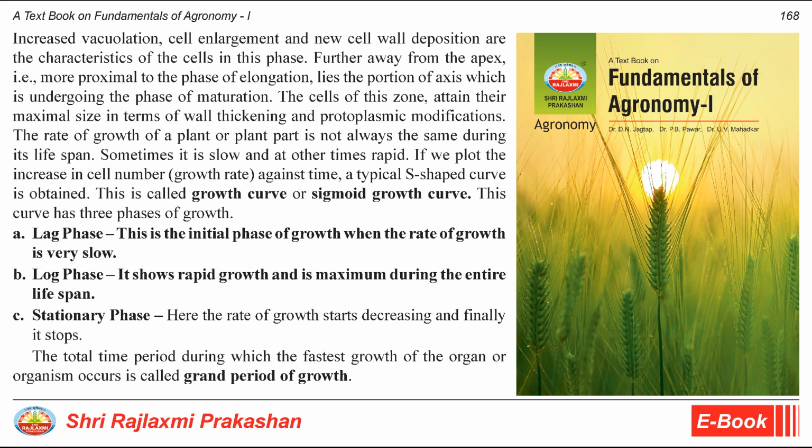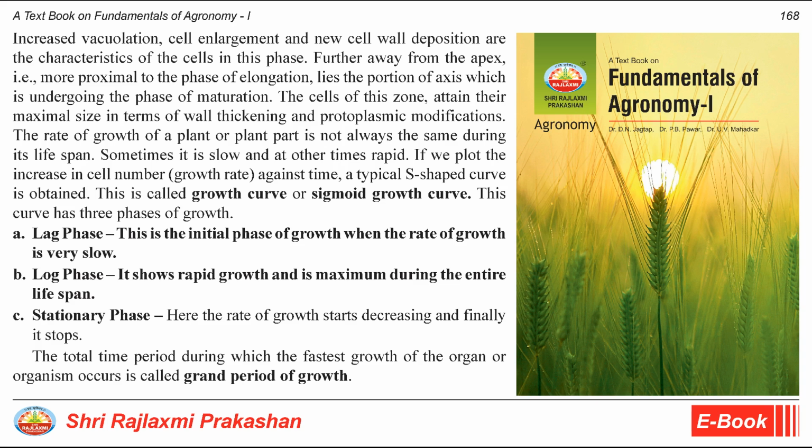The rate of growth of a plant or plant part is not always the same during its lifespan. Sometimes it is slow and at other times rapid. If we plot the increase in cell number, growth rate, against time, a typical S-shaped curve is obtained. This is called growth curve or sigmoid growth curve. This curve has three phases of growth.